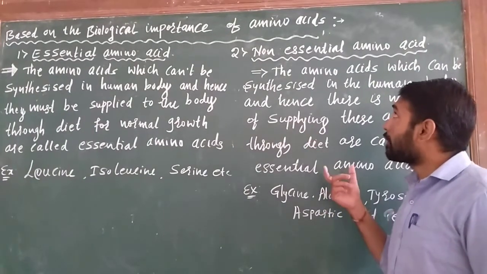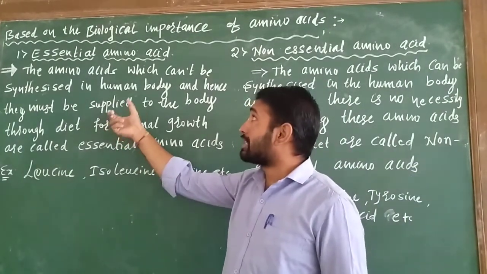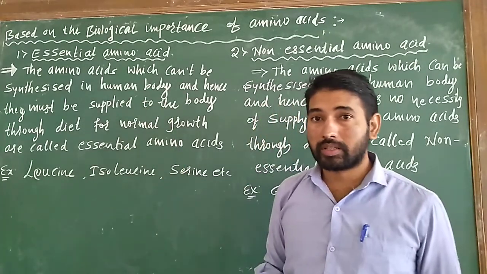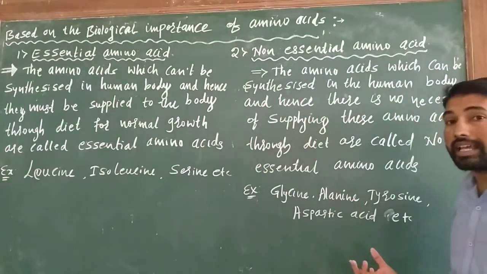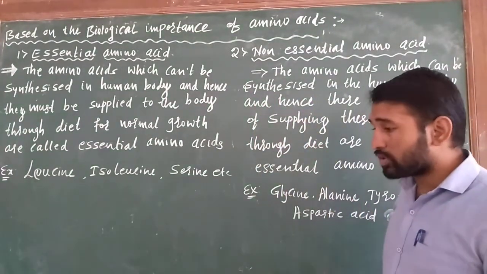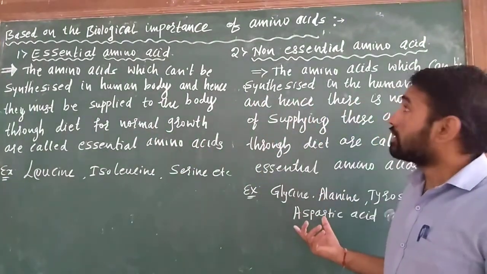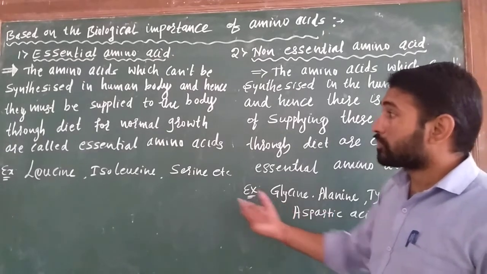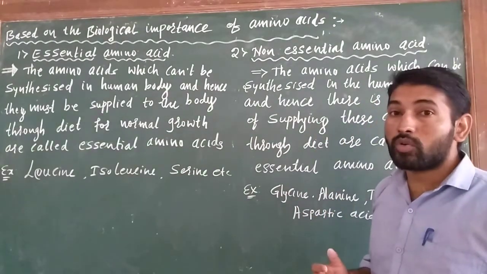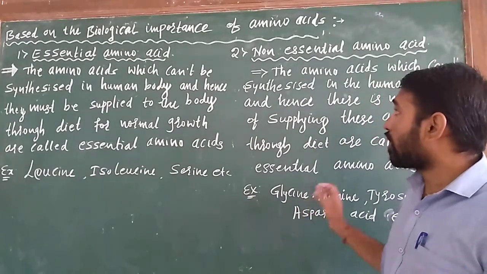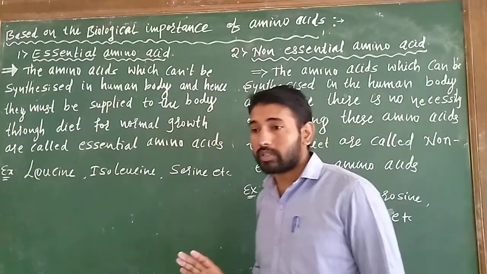But in non-essential amino acids, one amino acid is conditionally converted into an essential amino acid. Some books give 10 essential and 10 non-essential amino acids, and other books give 9 essential and 11 non-essential amino acids. But conditionally, one of the non-essential amino acids is converted into an essential amino acid. Okay.